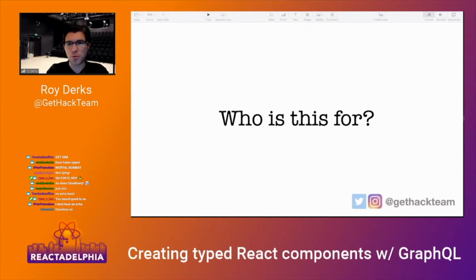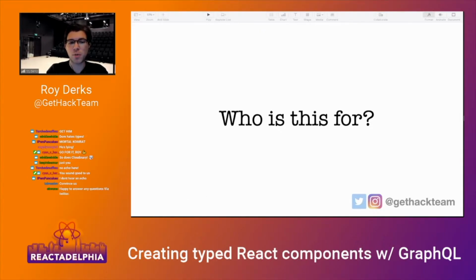So we're all React developers, I presume. And maybe some of you are already using GraphQL, or maybe some of you are already using TypeScript. And if that's the case, then that's the perfect talk for you. I'm going to show you how you can combine those two technologies and how you can make sure to get the most out of your application with the least amount of code.